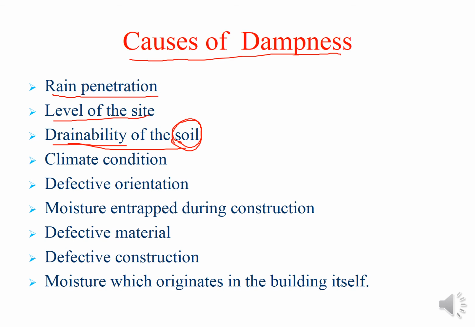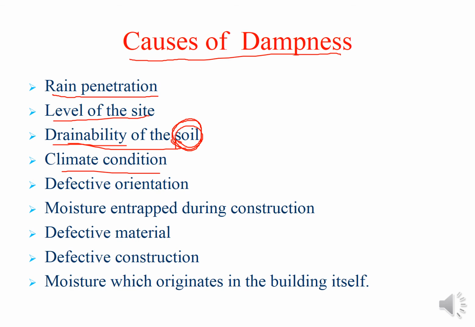So that particular soil should have the capability to drain all of the water. And how can you control this factor? After the construction, you cannot control it, because you have already laid all of the load of the structure on the soil. That is the designing stage. At the time of design, you can select the foundation soil, or you can use some technical treatment methods for that soil, so that it can drain the water within the soil very well. Okay, it is not going to cause any damage to the structure built on it in the later stage.